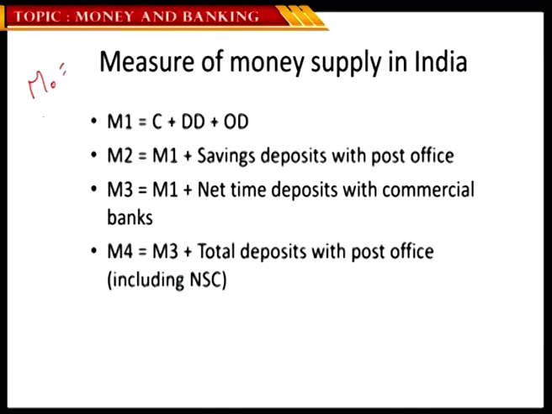Having seen what is money, the definition of money, and the functions money serves, let me also make it clear with respect to the various measures of money in the country as of now. When I discuss monetary policy, I might have referred to something called H0, which I refer to as high-powered money or reserve currency. H0 is high-powered money or reserve currency, mostly the currency that is printed by RBI and circulated. So, imagine the total money that RBI has printed and circulated is worth 20 lakh crore rupees. That's the amount of money, 20 lakh crore rupees.